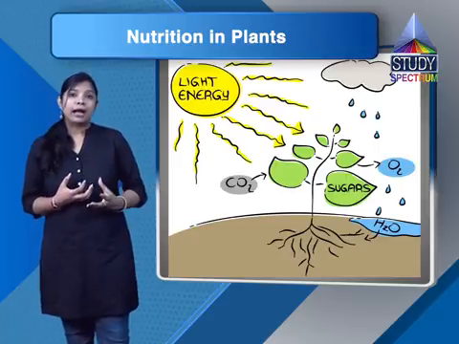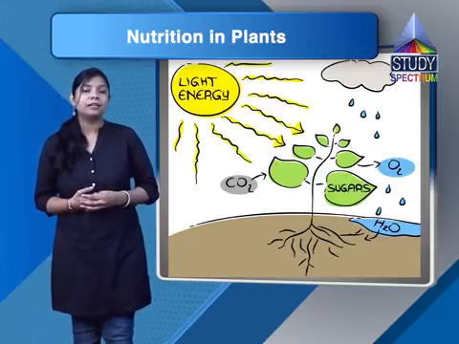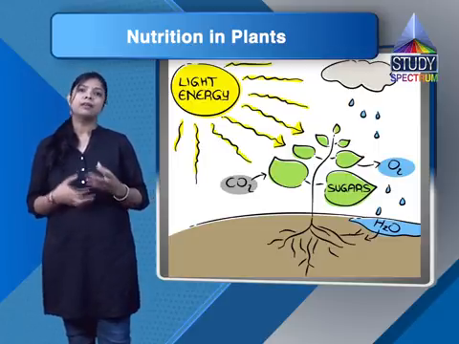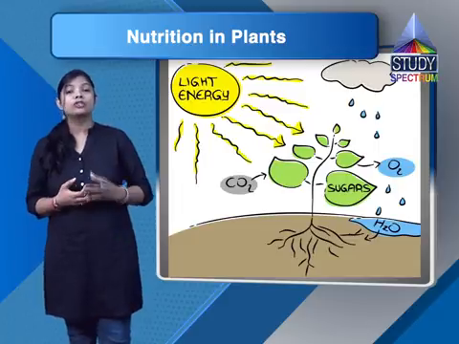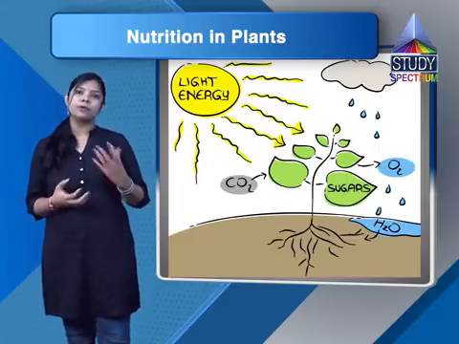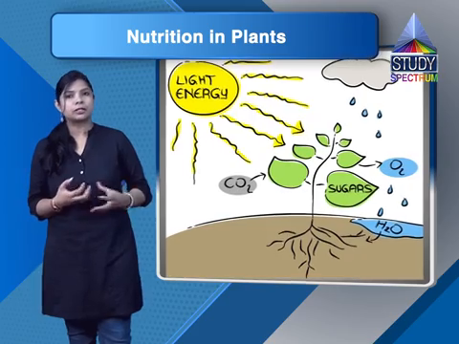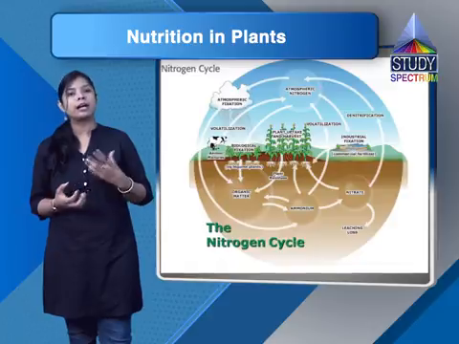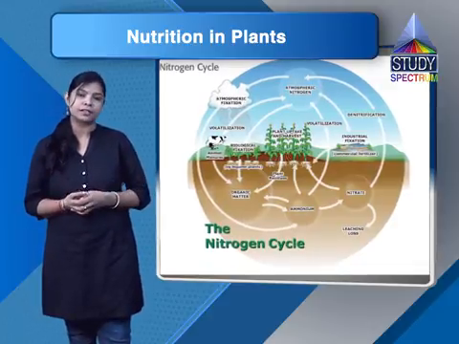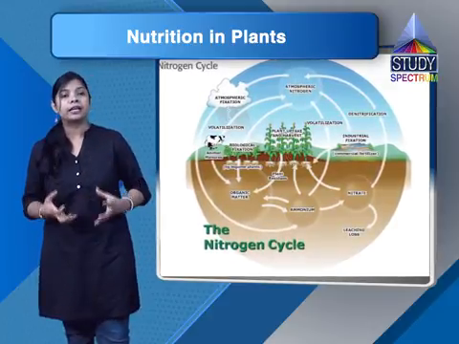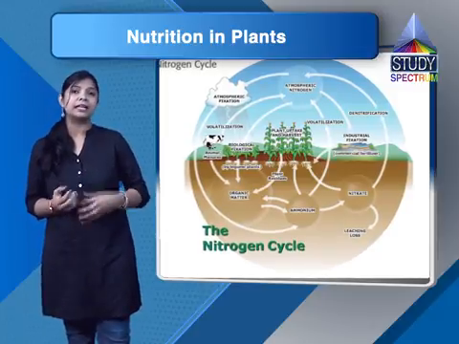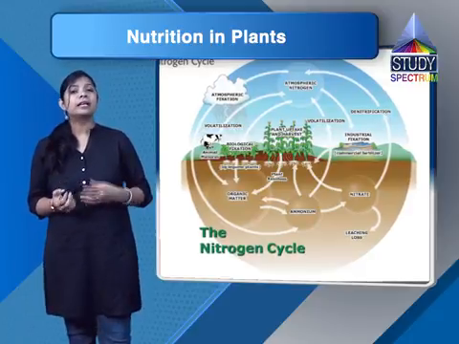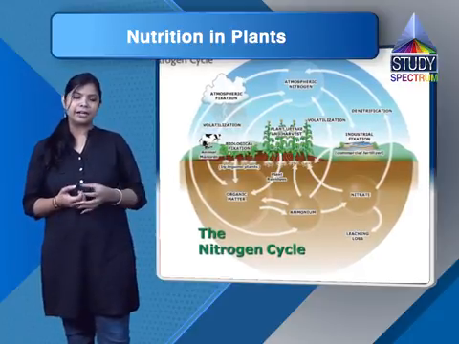If we talk about nutrients, we need protein, carbohydrates, fats, vitamins and minerals. So plants also need proteins for the process of growth. As we have discussed, plants absorb carbon dioxide in the process of photosynthesis. Students, nitrogen is present in the atmosphere in an abundant quantity, but plants cannot absorb that nitrogen.